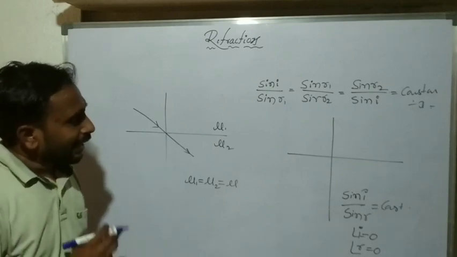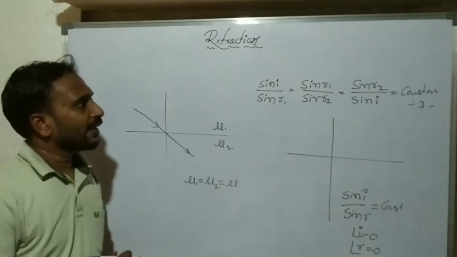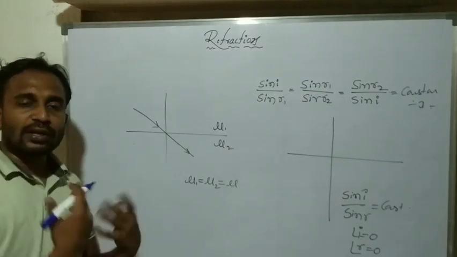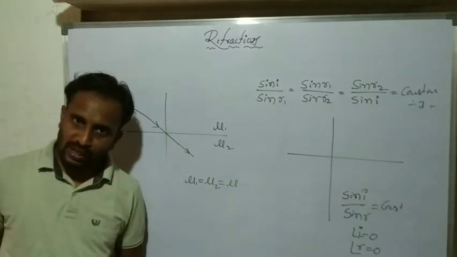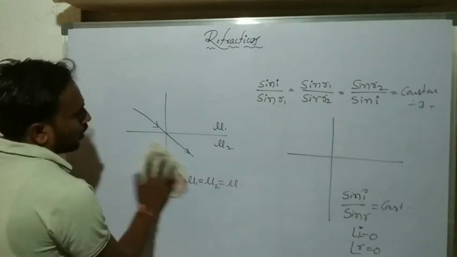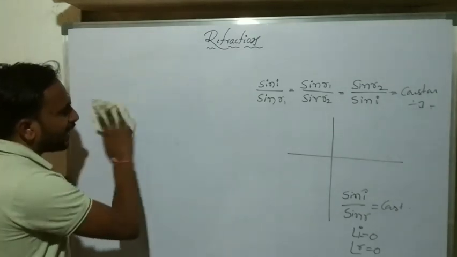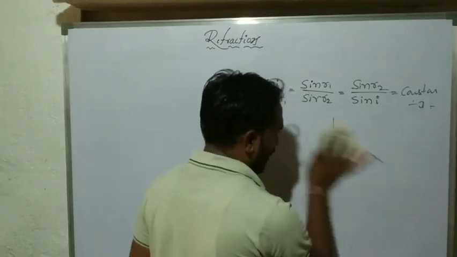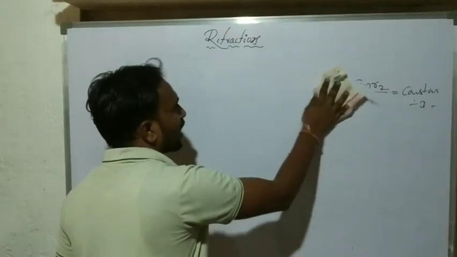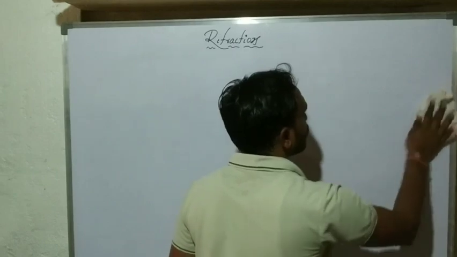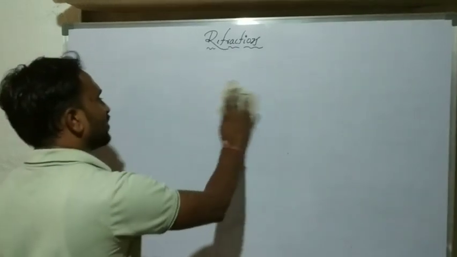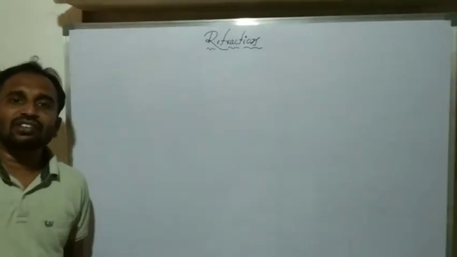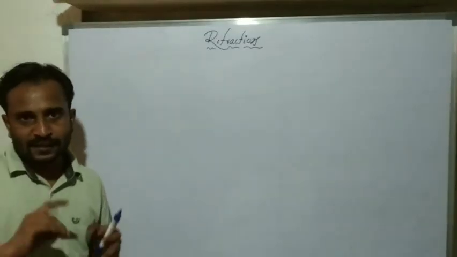Another concept is relative refractive index. We already know the absolute refractive index: the speed of light in vacuum to the speed of light in a media. Whenever light travels from one media to another, its wavelength and velocity change, but its frequency remains constant.